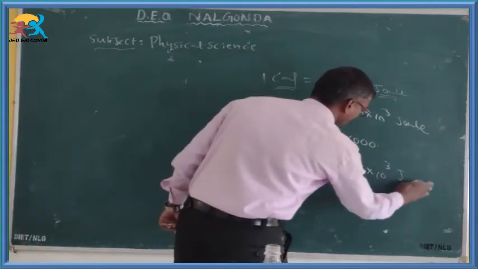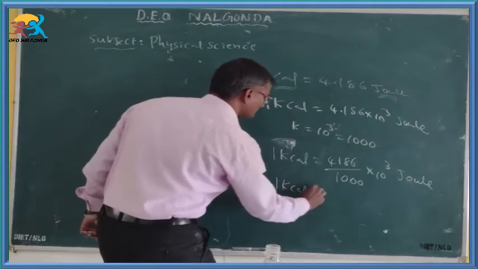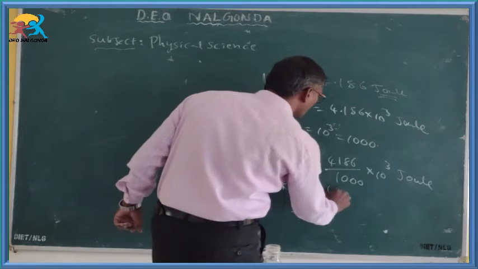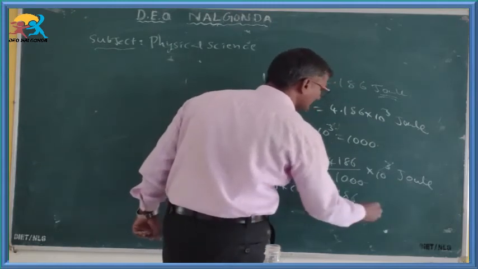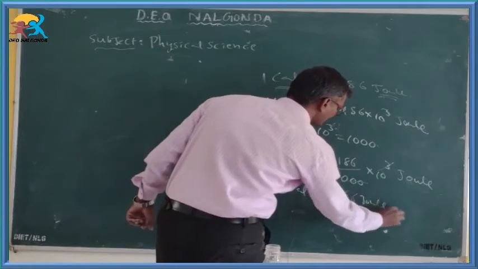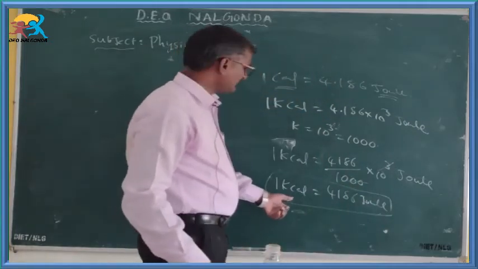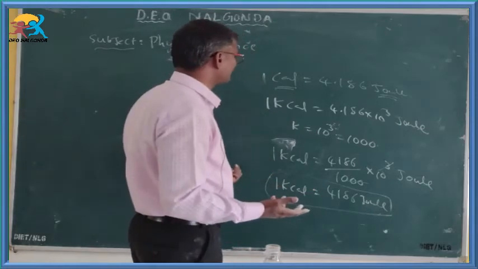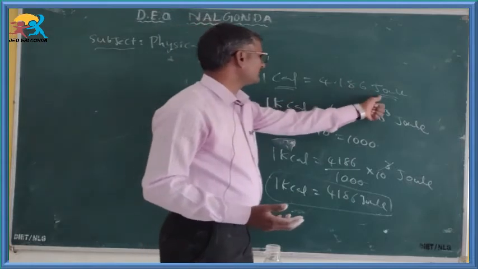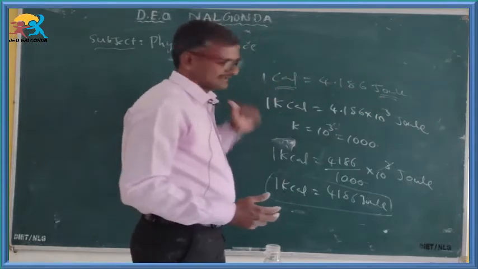1 kilocalorie is equal to 4186, these three cancel, joule. So, children, we can get one conclusion: 1 kilocalorie is equal to 4186 joules. The reverse conversion is also there: 1 joule is equal to 1 by 4.186 calories.